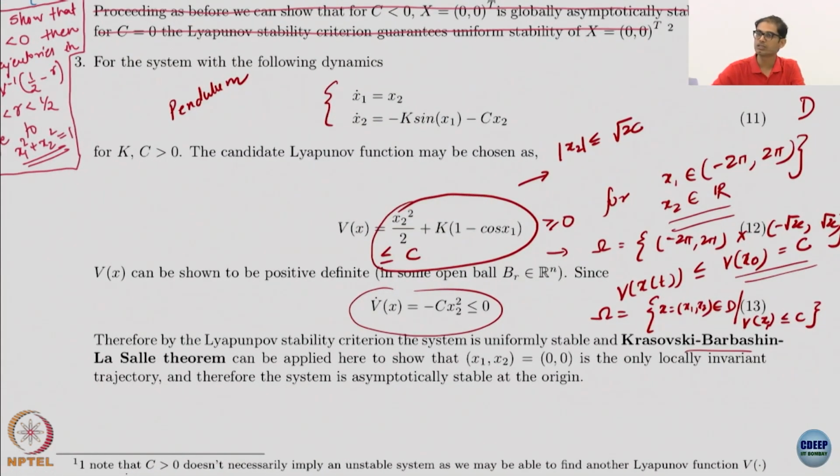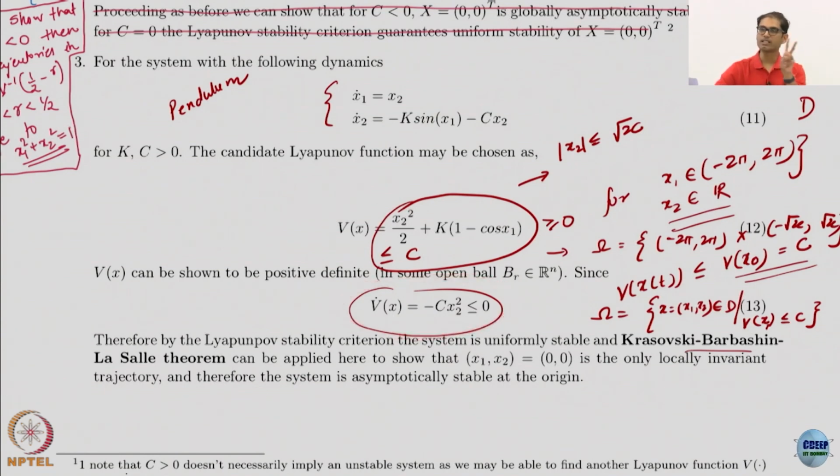If I take the derivative of this, I will get x2 dot and k sin x1 dot. Basically, this term and that term will cancel out, and I will be left with V dot is just minus c x2 squared. So, V dot is negative semi-definite, right? Why is it negative semi-definite? It can be 0 whenever only x2 is 0, x1 is arbitrary. So, basically whenever all states do not appear in the function, it cannot be definite, it is only negative semi-definite.